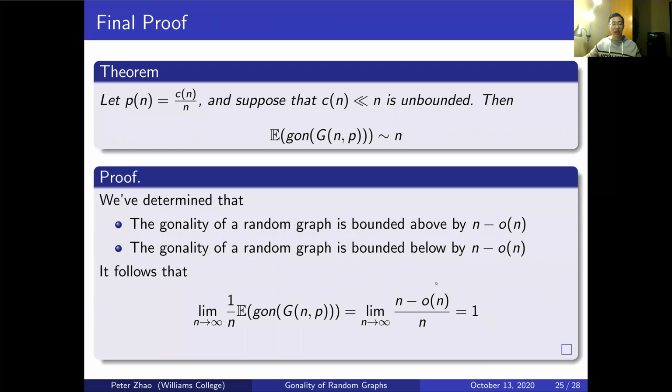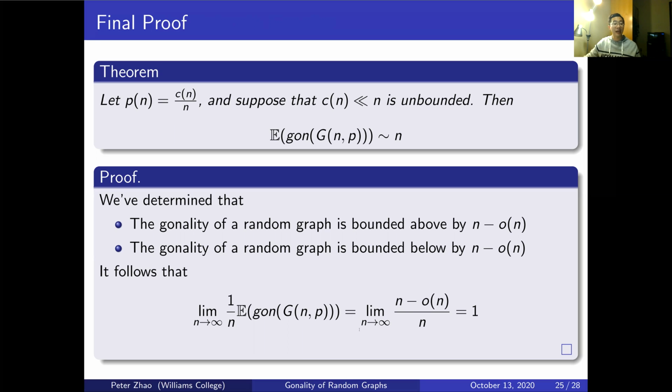So now we have both of our pieces, our upper bound and lower bound, and we can use it to prove our original theorem. We know that the upper and lower bounds of the random graph are n minus little o of n, and so it follows that the expected value of the gonality of a random graph as n goes to infinity, divided by the number of vertices in the graph, is equivalent to this limit expression here,